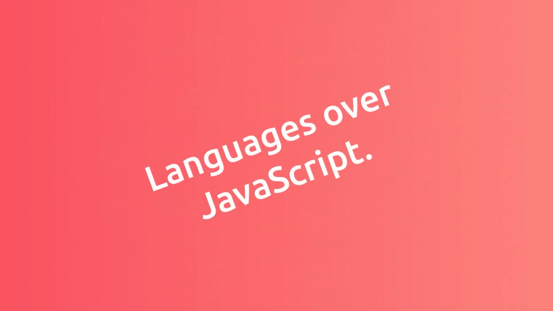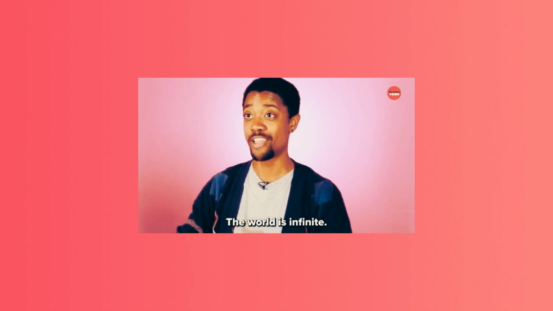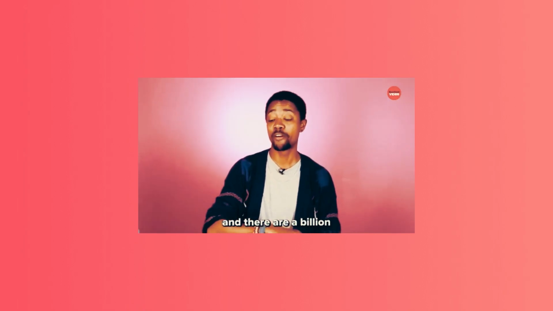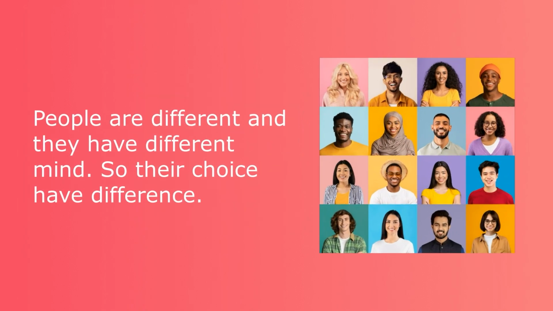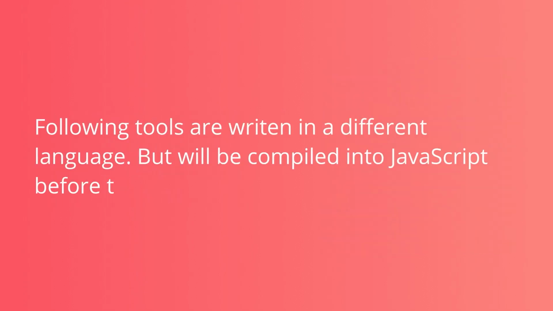Languages over JavaScript. The syntax of JavaScript doesn't suit everyone's needs. Different people want different features. The world is infinite, the possibilities are endless, and there are a billion different paths for you. That's to be expected, because projects and requirements are different for everyone. So recently a plethora of new languages appeared, which are transpiled or converted to JavaScript before they run in the browser. Modern tools make the transpilation very fast and transparent, actually allowing developers to code in another language and auto-converting it under the hood.